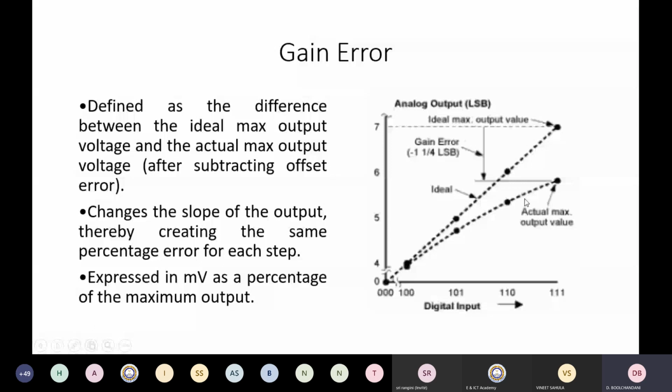So the actual maximum output voltage that you are going to get after removing the offset error is this. The difference between the ideal maximum output value and the actual maximum output value is known as the gain error. In this case, it is 1/4 of LSB. This changes the slope of the output, thereby creating the same percentage error for each step, expressed in millivolts as a percentage of the maximum output voltage.